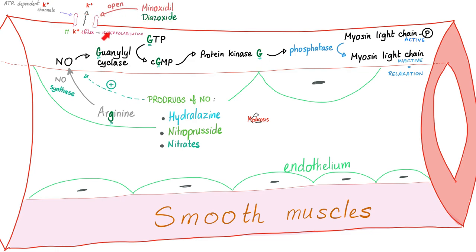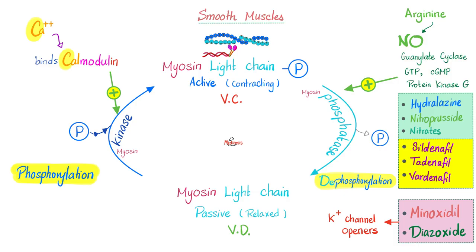When potassium leaves, the cell becomes hyperpolarized, i.e. inactive, i.e. relaxed. Nitric oxide, arginine, guanylate cyclase, GTP becomes cyclic GMP, activates protein kinase G, phosphatase is active, removes the phosphate from the myosin light chain. Now the myosin light chain is without phosphate, which means inactive, which means relaxation of smooth muscles, such as your blood vessels. That's why these medications are used to treat hypertension. So pause and review. Phosphorylation versus dephosphorylation. Contraction versus relaxation of smooth muscles, which includes the muscles in the wall of your gut and the muscles in the wall of your blood vessel.